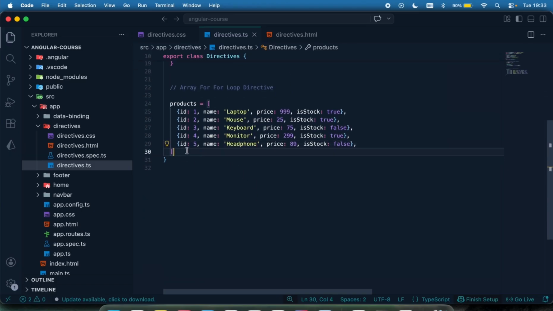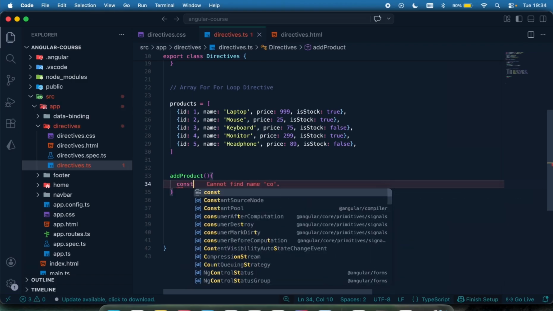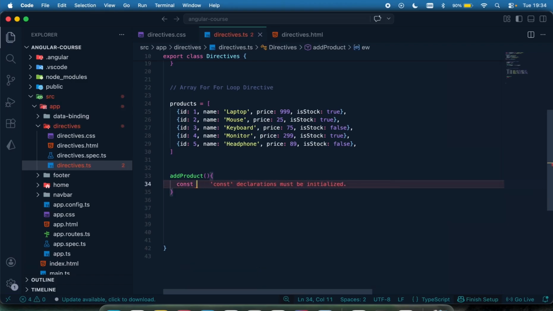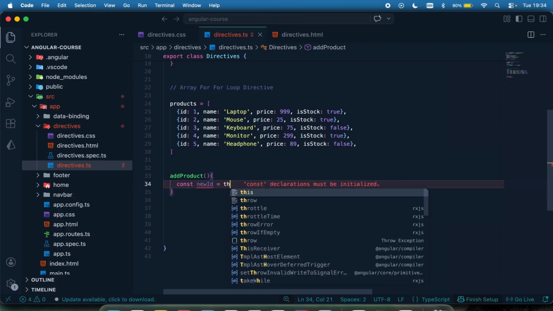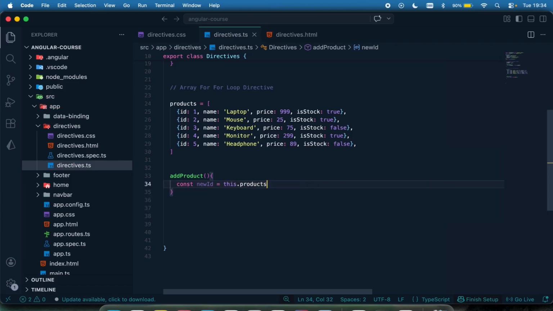Okay, then I'm just going to move down to have some methods, just to add a product and to remove a product. We just want to make it a little bit fun. So this is going to be to add a product, and then I'm just going to have a little logic right here and say new ID. That's going to be this.products.length plus 1. Which means that if the total product is 5, the new ID is going to be 6. If it's already 6, it's going to be 7. It's just going to have to add 1 to the existing IDs right there.